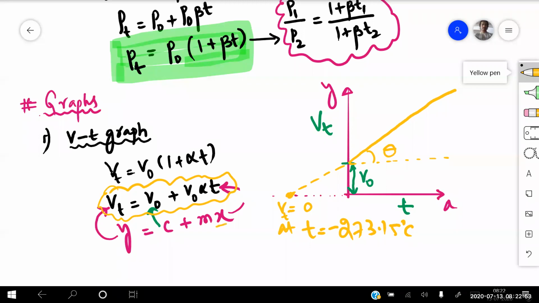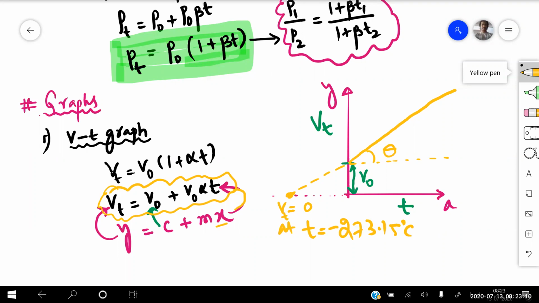On the x-axis, we have the temperature T. On the y-axis, we have the volume. So I have taken Vt on the y-axis and the temperature on the x-axis. When I draw the graph, I know that I get some constant. I'm taking that constant with the green pen, which is nothing but V naught. And then I draw the graph.